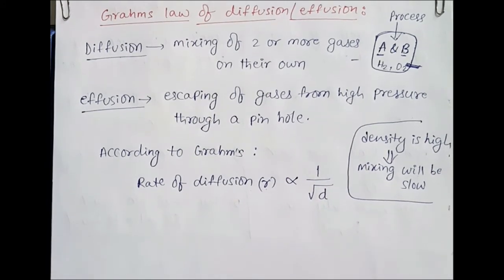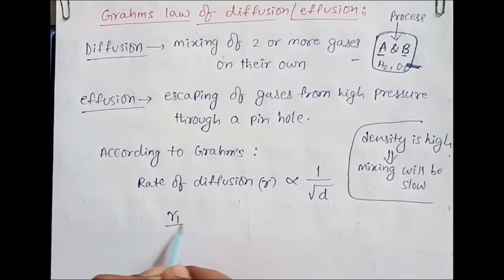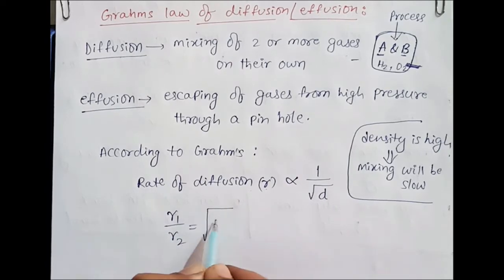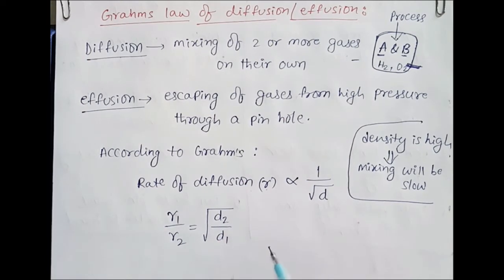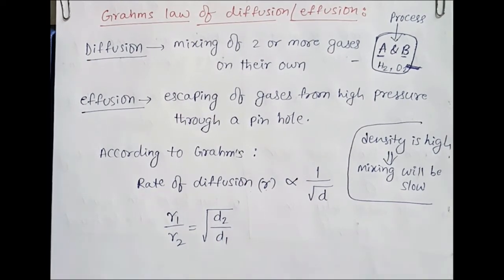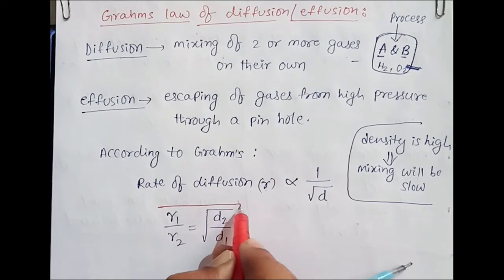Now from this I can say R1 by R2 is equal to under root d2 over d1, where d2 is the density, or rather vapor density, of the second gas, and d1 the density of the first gas. This is formula number 1.